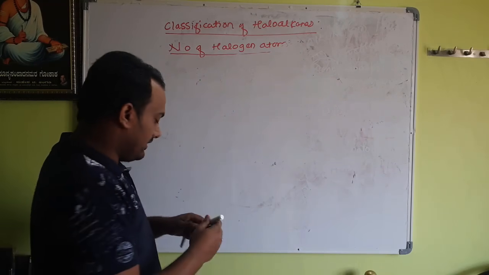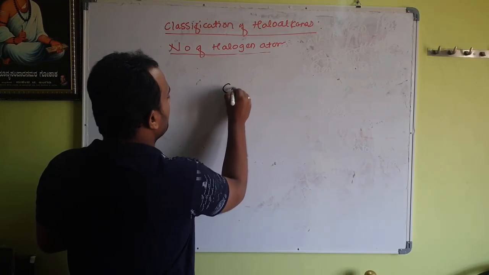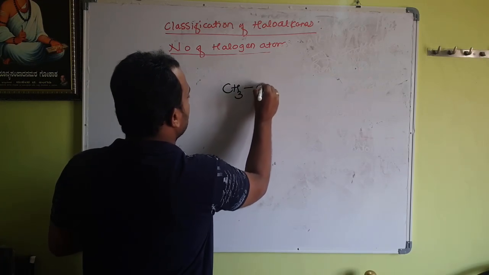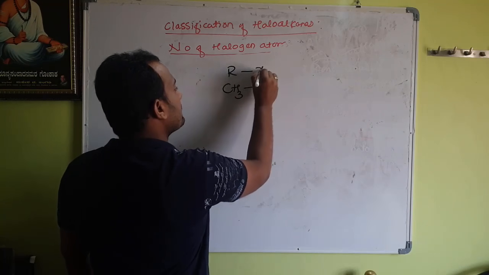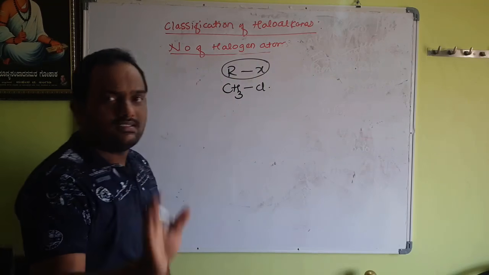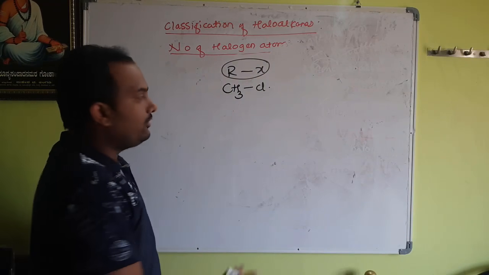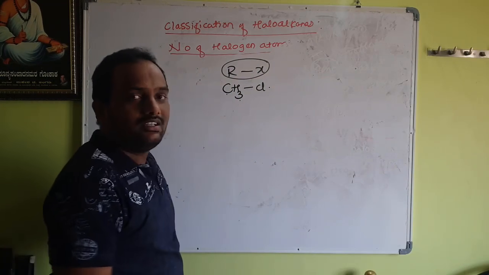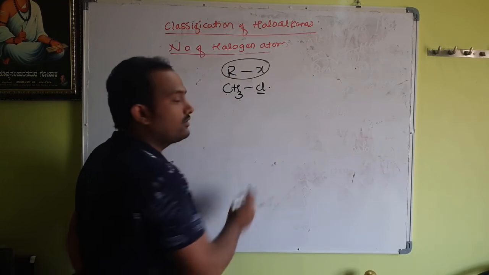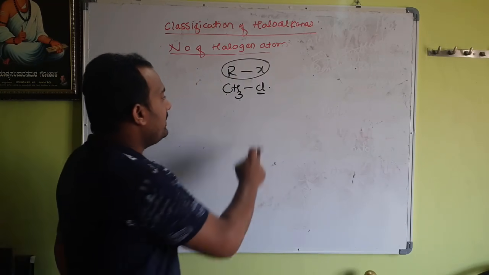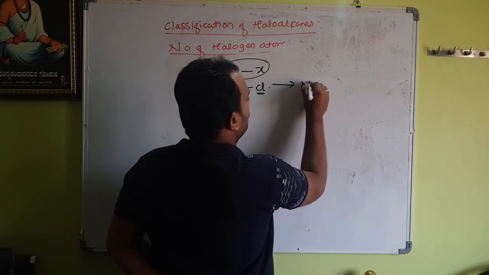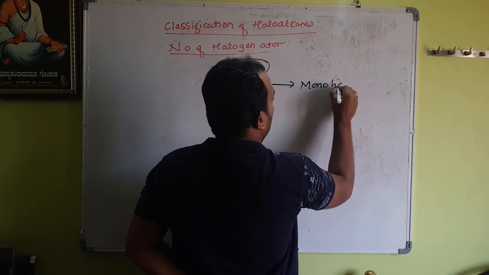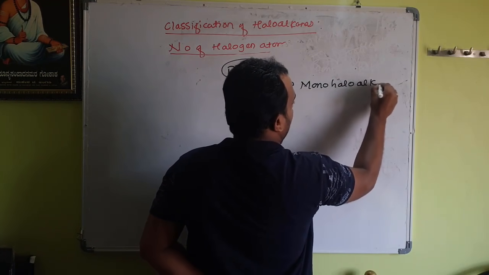Now look here. One example I will write: CH3Cl. Is it not in the formula RX, means haloalkanes? Yes, very simple. Here, don't look into the carbon, don't look into the hydrogen, look into chlorine, because chlorine is a halogen. Now you tell me, in this compound how many chlorines are there? There is 1. Therefore, this will belong to the class of monohaloalkanes.